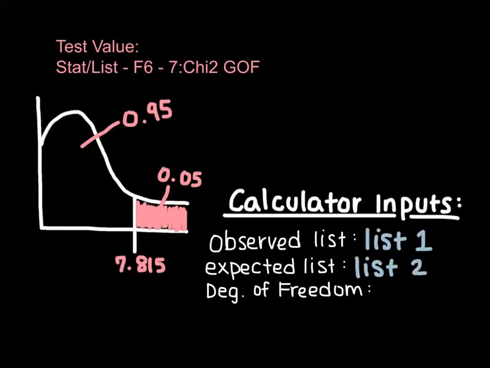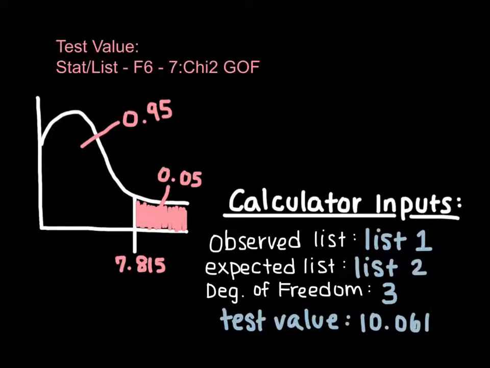And then in the degrees of freedom, you're going to put 3 and push enter. And when you do this, your test value will come to be 10.061.